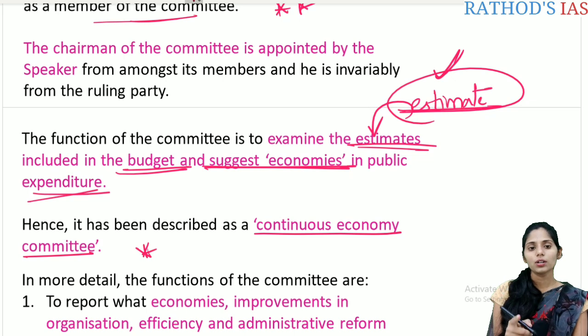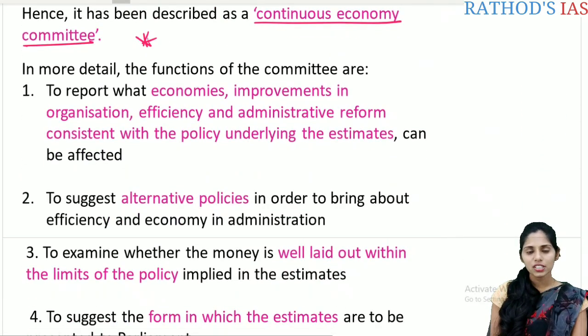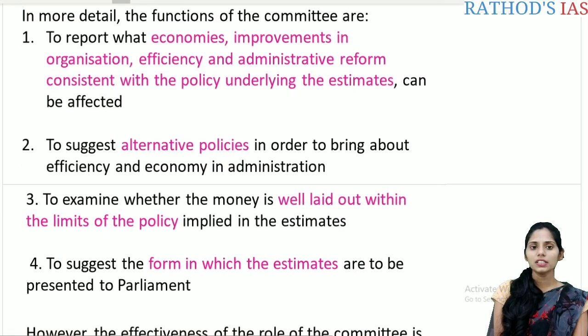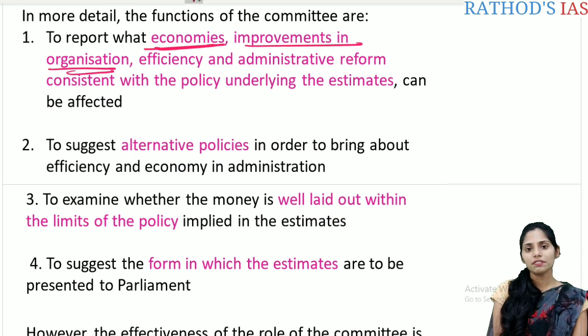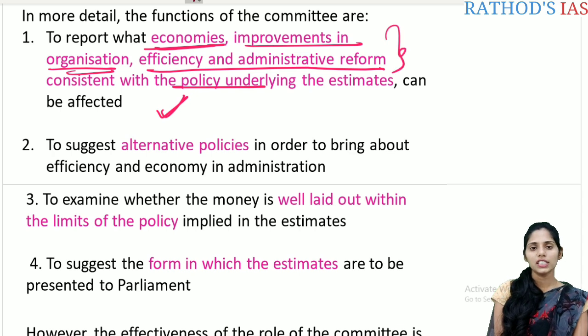So continuing with the Estimates Committee, let us see the functions in more detail. The first one is mainly to report what economies, improvements in the organization, as well as efficiency and administrative reforms consistent with the policy underlying the estimates can be effected. So it should report regarding the economies, improvements, efficiency, administrative reforms, etc.